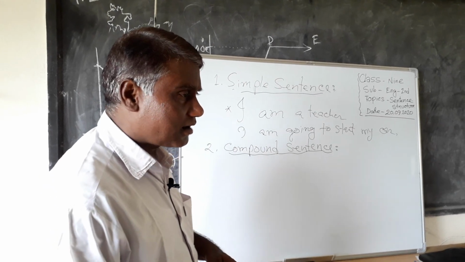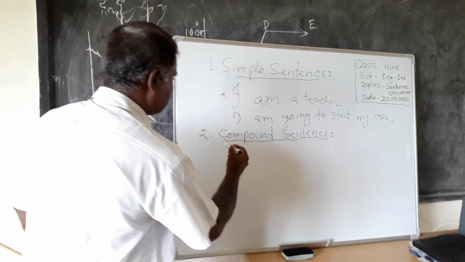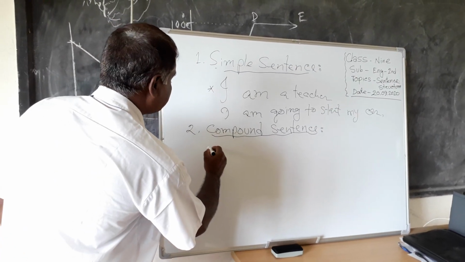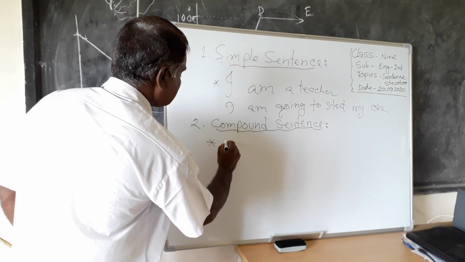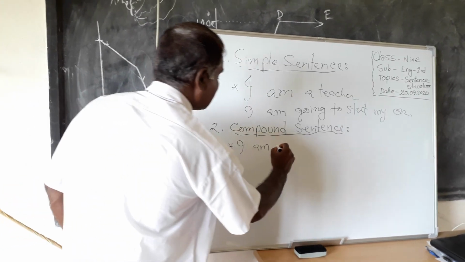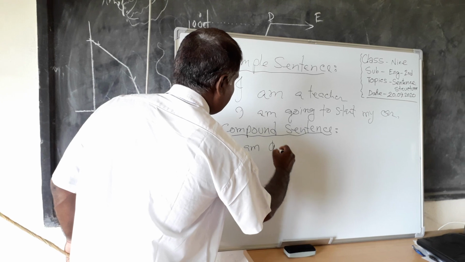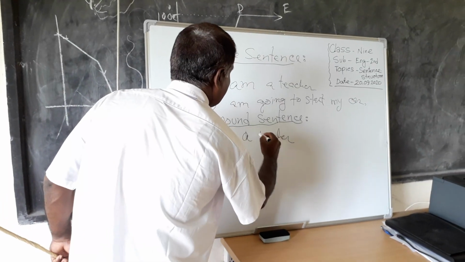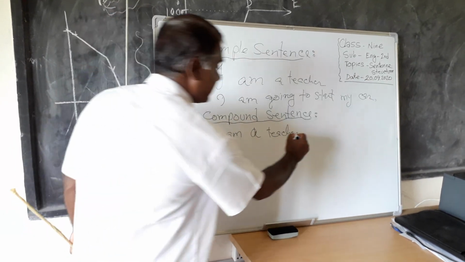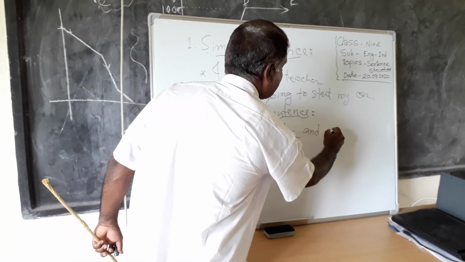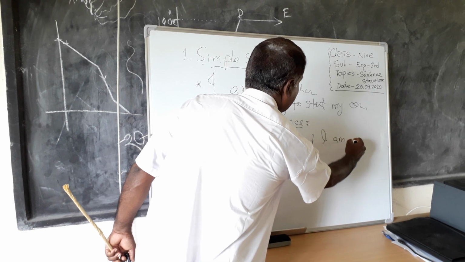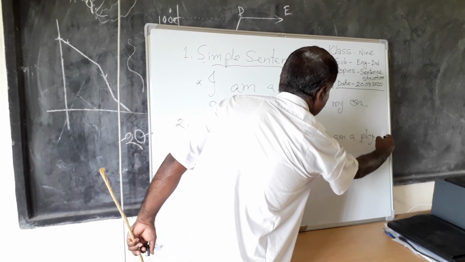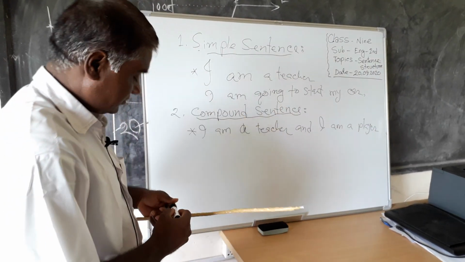Okay, now look at the board. I write an example: I am a teacher and I am a player.